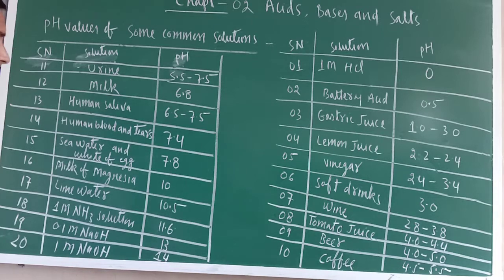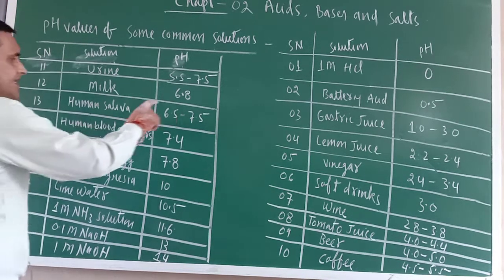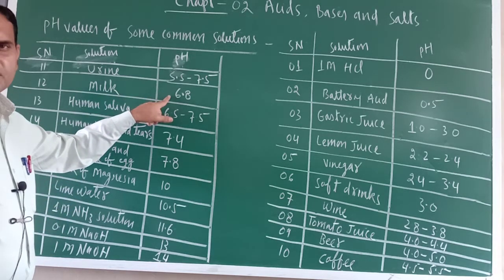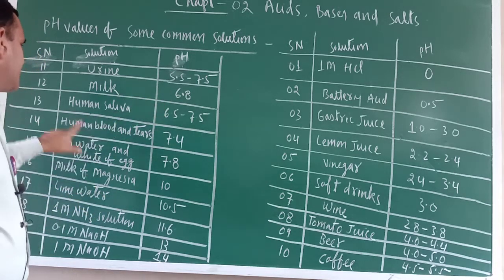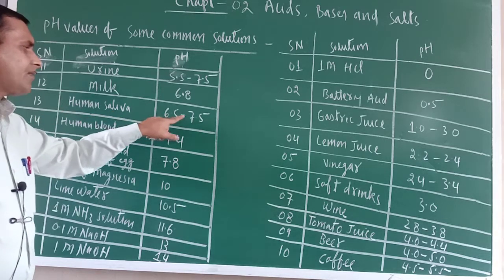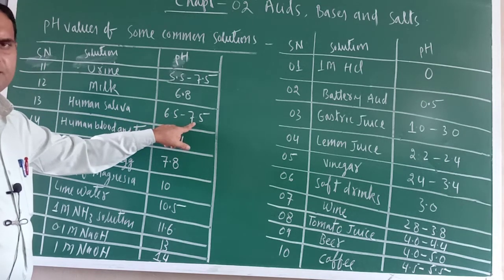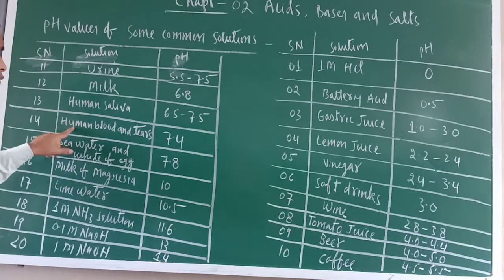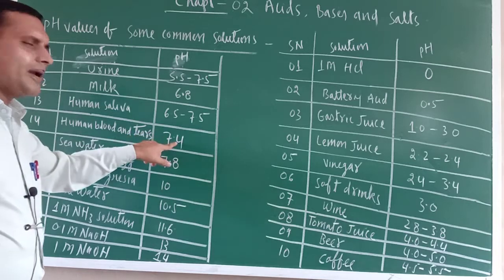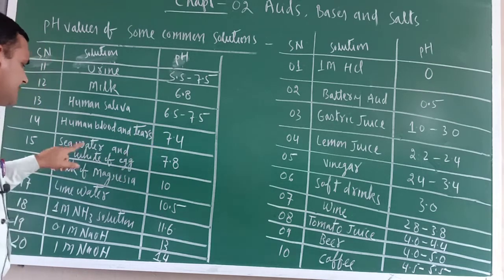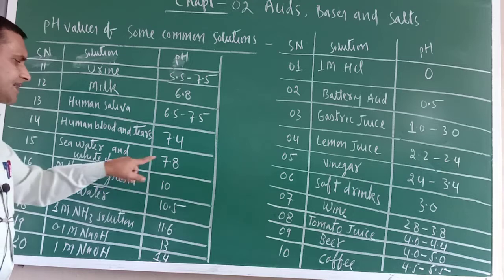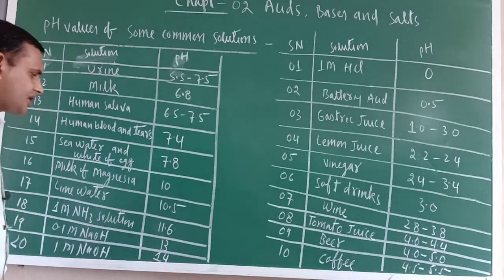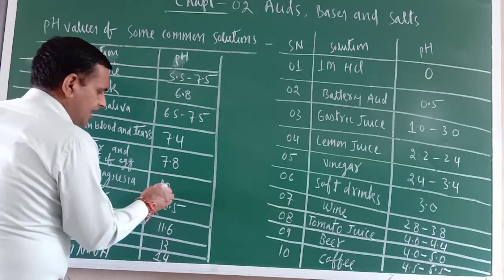Next one is milk, 6.8. 6.8 means very weak acid. Human saliva, 6.5 to 7.5, slightly basic in nature, or weakly basic. Human blood and tears, 7.4, weakly basic. Sea water and white part of egg, 7.8, slightly basic in nature. Milk of magnesia, that is 10.